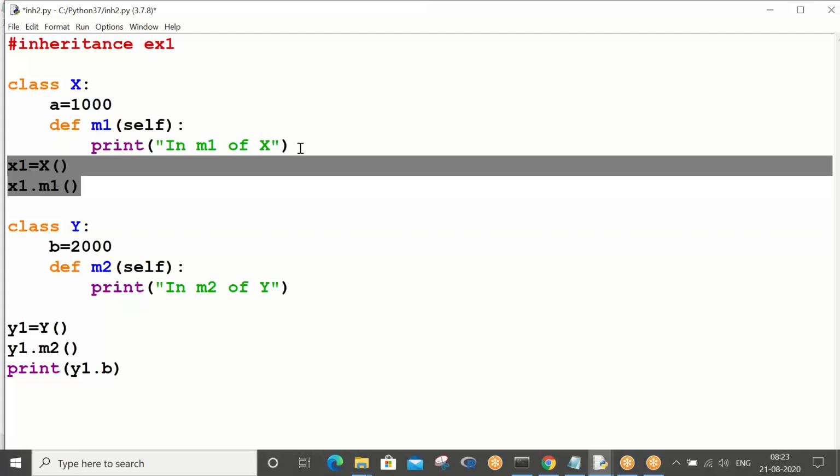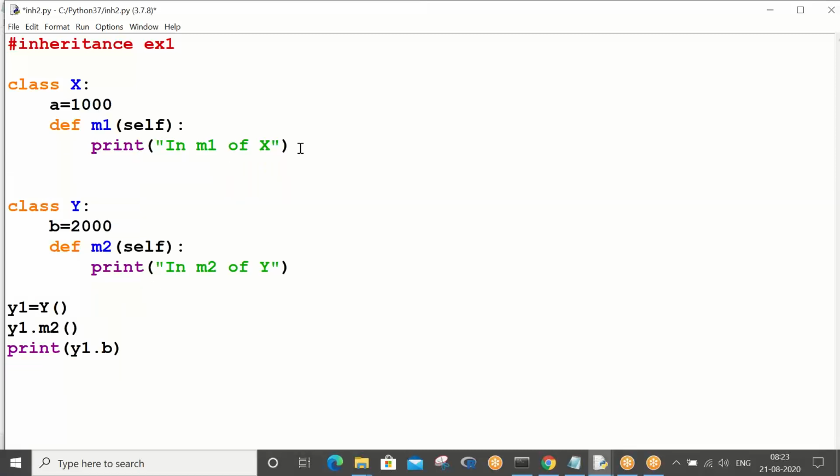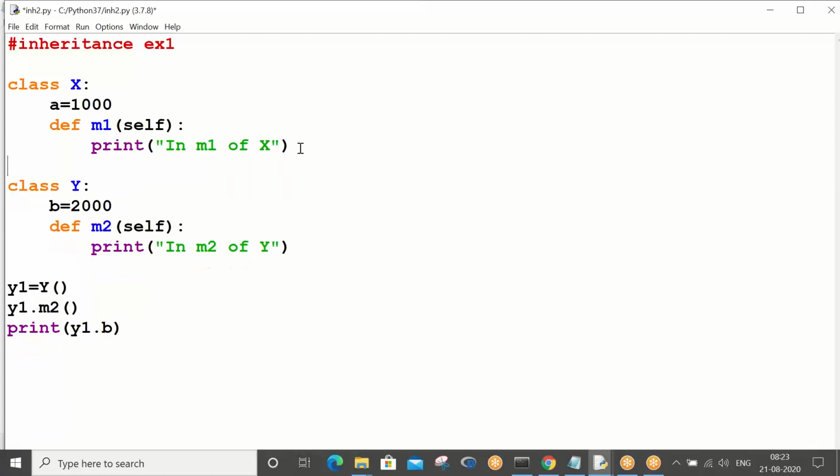If you create an object of the same class and call that method, then where is the impact of inheritance? I am saying you don't have to create an object of that class; you can call your other class properties also with your current class object, the current class reference variable.